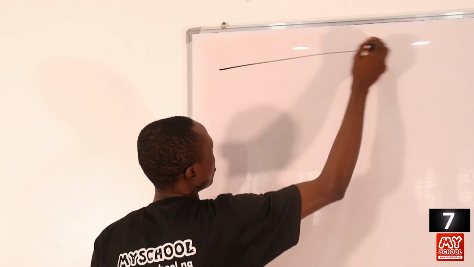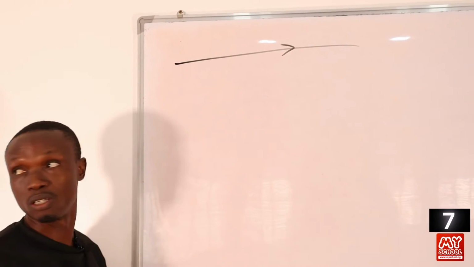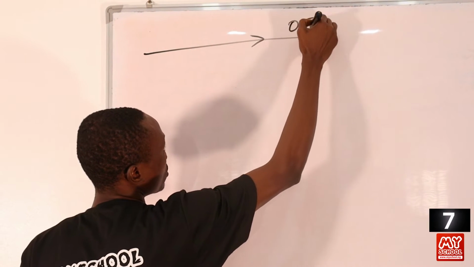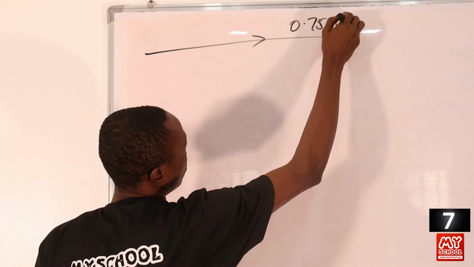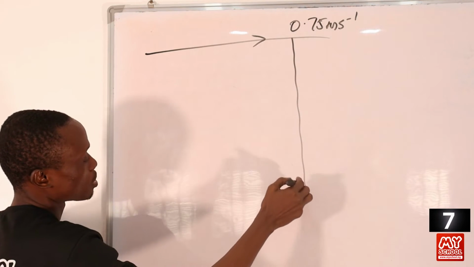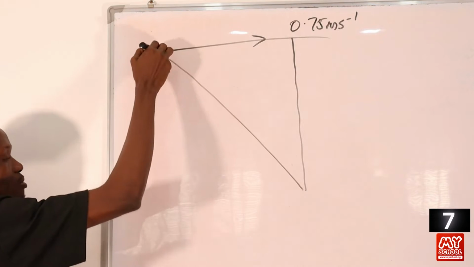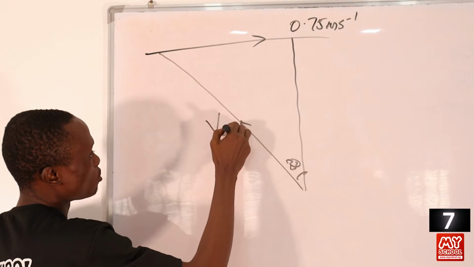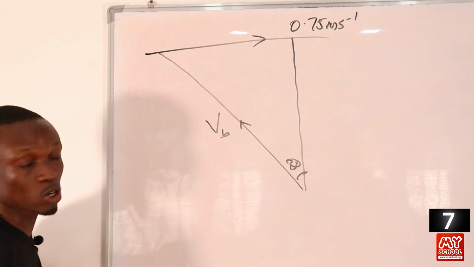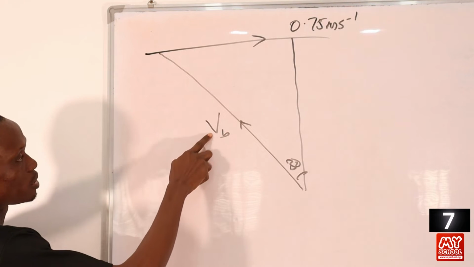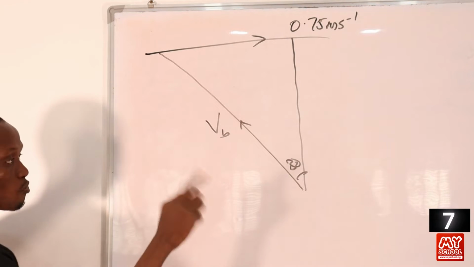So this is the direction of the stream. This is the direction of flow of the stream, which is 0.75 meters per second, right? So a ship was supposed to come this way, but ended up moving like this, at angle 30. So let's call here the velocity of the boat, right? So in this question, we are asked to calculate VB, which is the velocity of the boat.